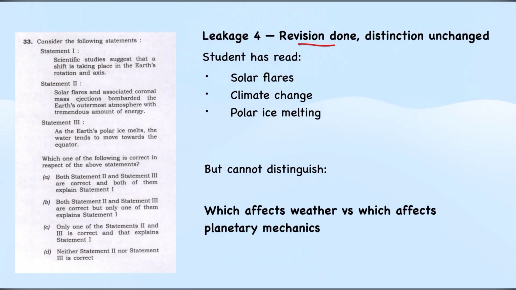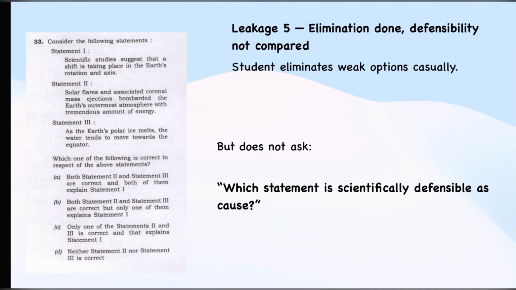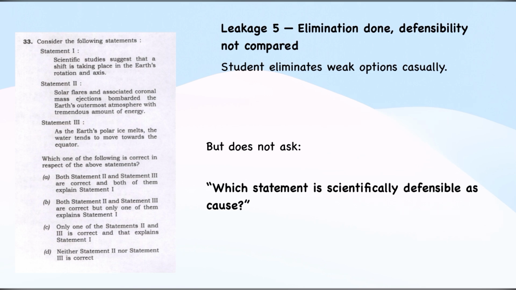Now we have to distinguish before marking the answer as right in the OMR sheet. We have to scrutinize and distinguish the actual concept given by the UPSC. After eliminating these options, to mark option C as right we need a proper defensibility mechanism before we mark the answer in the OMR sheet.